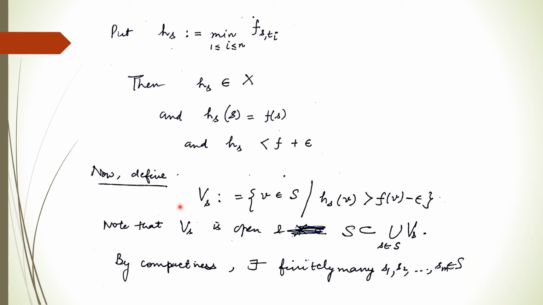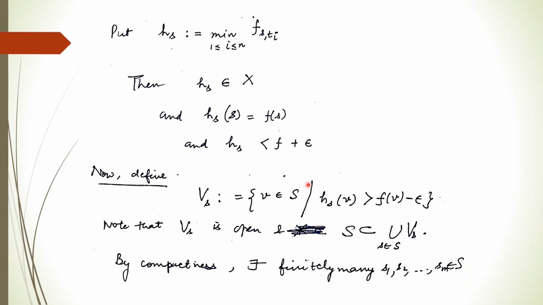Now we define V_s as the set of all those members of S which satisfy this condition, right? Here we have taken less than this plus epsilon. Now we consider all those elements which are greater than this. So again these sets are open, right?